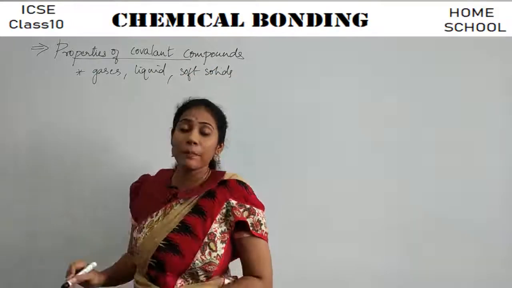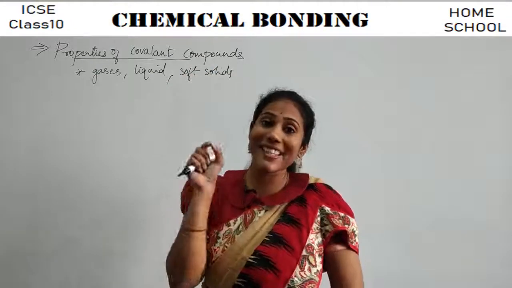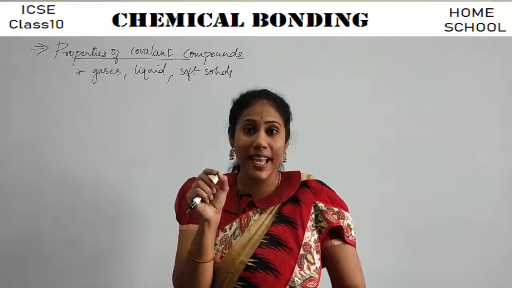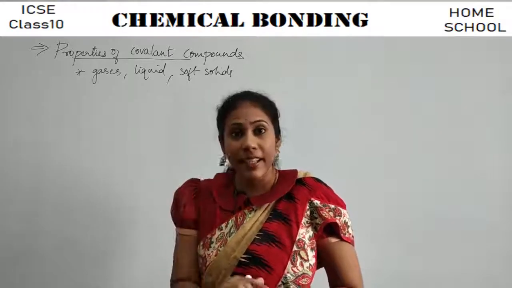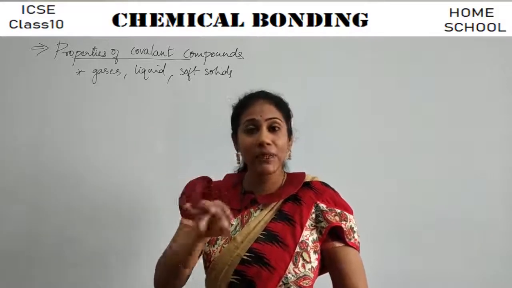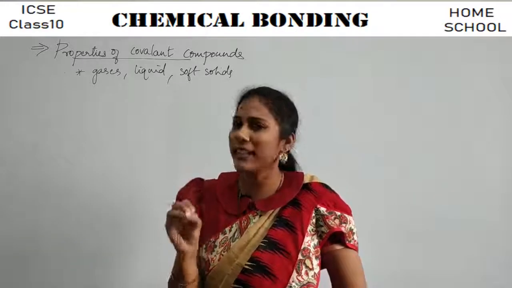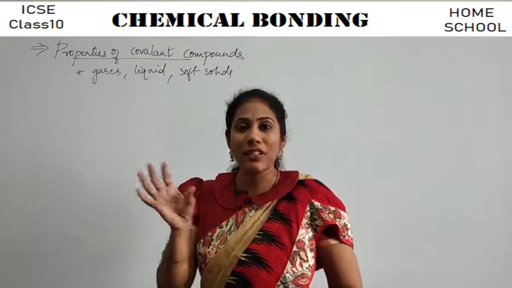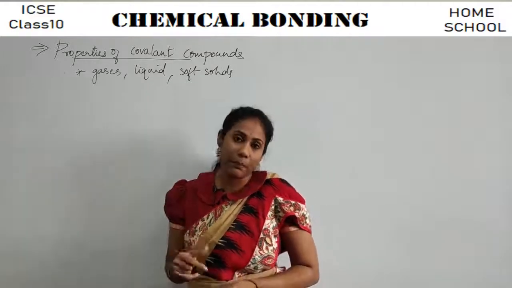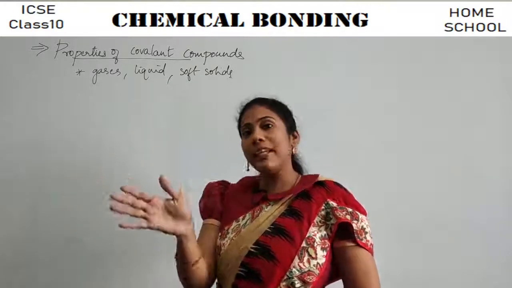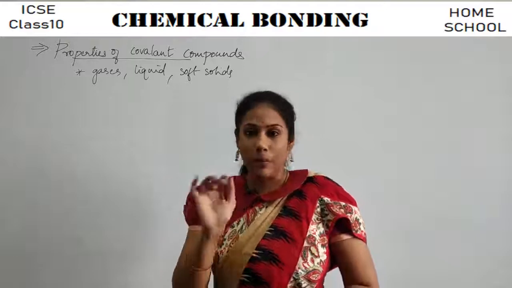Whereas ionic compounds are present as crystalline solids. So here you have to compare between ionic and covalent compounds also. That's a very important question. Comparison between covalent and ionic compounds, right? So I'll be comparing the properties with ionic compounds also.